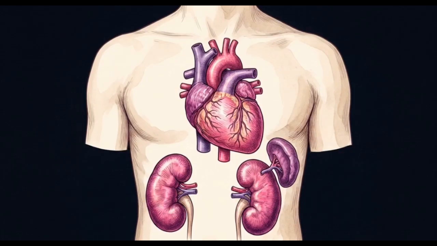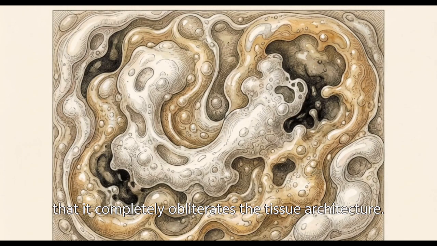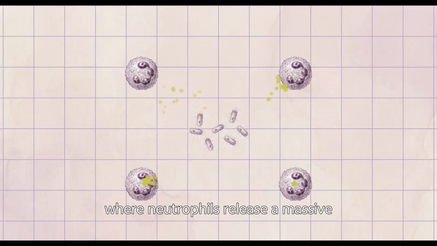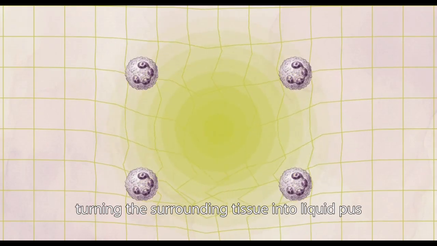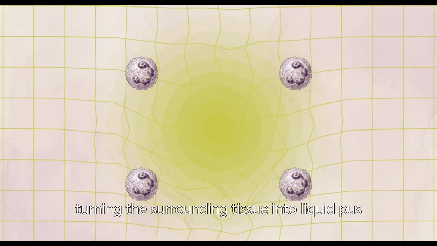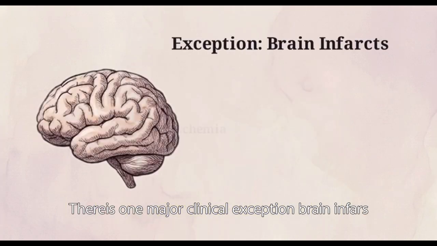Liquefactive necrosis represents the opposite end of the spectrum, where enzymatic digestion is so aggressive that it completely obliterates the tissue architecture. This typically occurs in bacterial or fungal infections, where neutrophils release a massive volume of enzymes to destroy the pathogens, turning the surrounding tissue into liquid pus. There is one major clinical exception: brain infarcts.